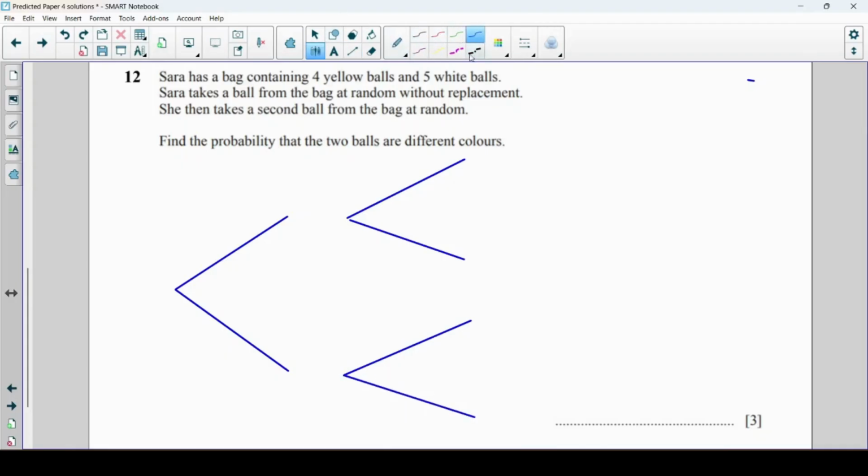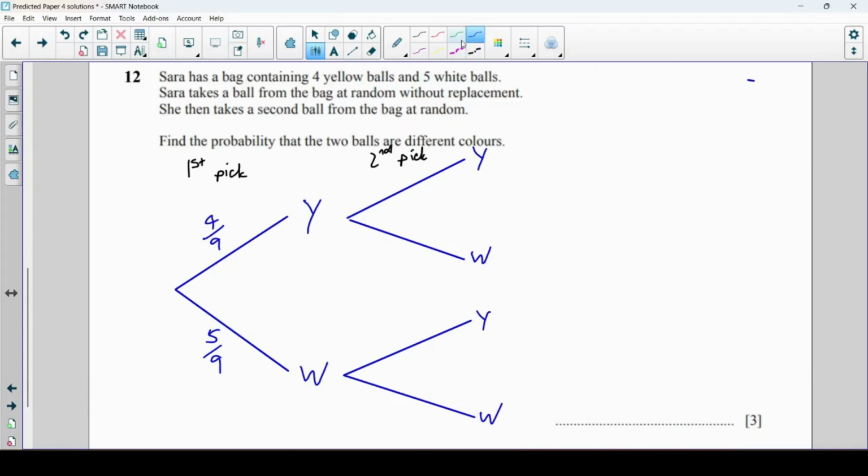Let's label it. So here we'll have yellow and white, yellow, white, yellow, white. This is going to be her first pick. This is going to be the second pick. And let's fill in the probabilities on the branches. So in total there are 9 balls, 4 of them are yellow. So for the first pick, nice and easy, 4 out of 9, and 5 out of 9 white.